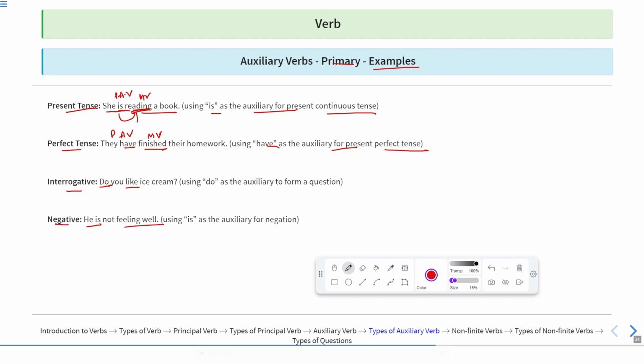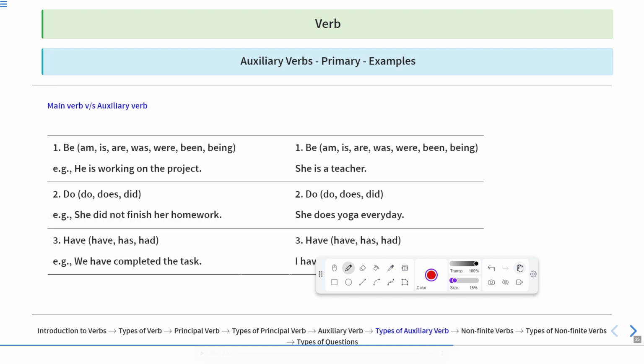Negative: "He is not feeling well." So is is just supporting the word feeling. Feeling is the main verb and is is the helping or primary auxiliary verb, which is the auxiliary for negation, to make the sentence negative. We are just using the word is to make the sentence negative or supporting the word feeling over here. So these are the examples of primary auxiliary verbs.